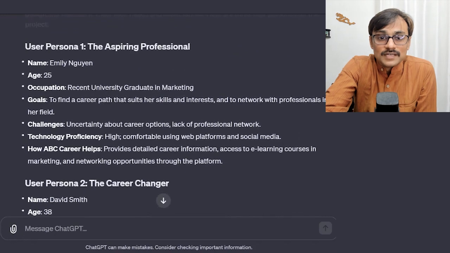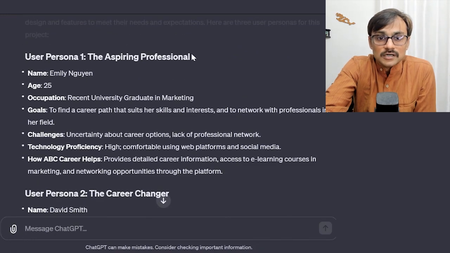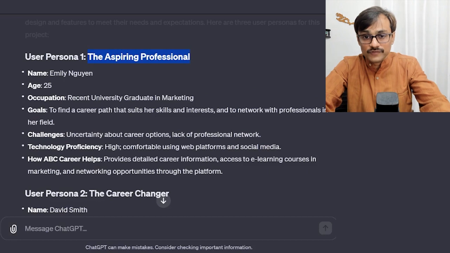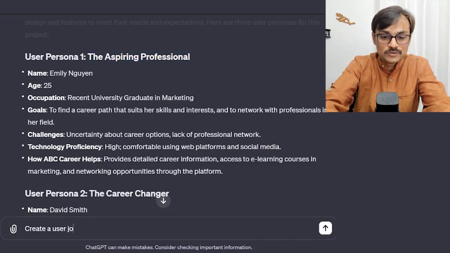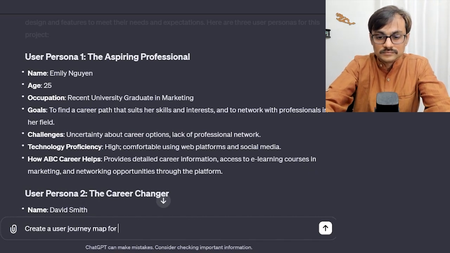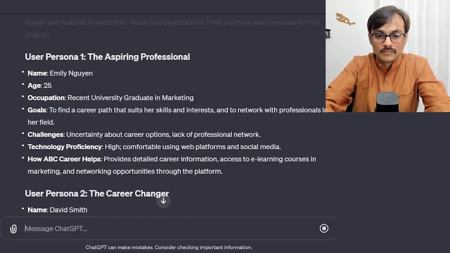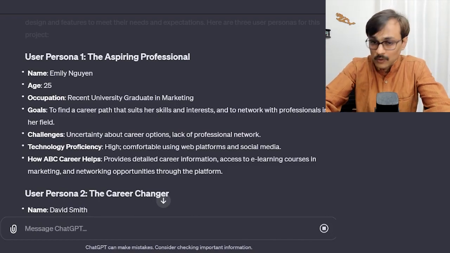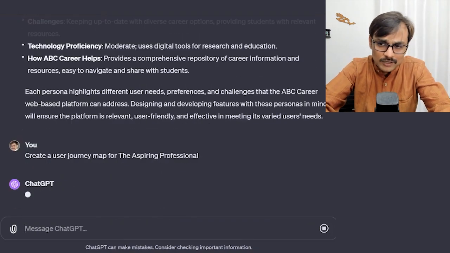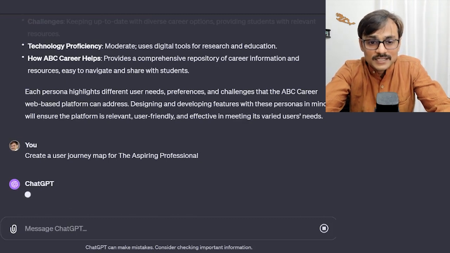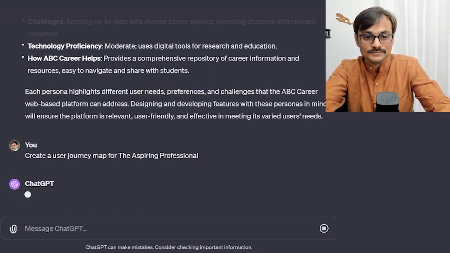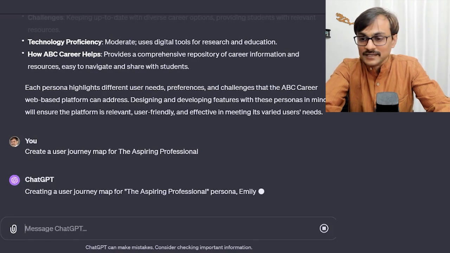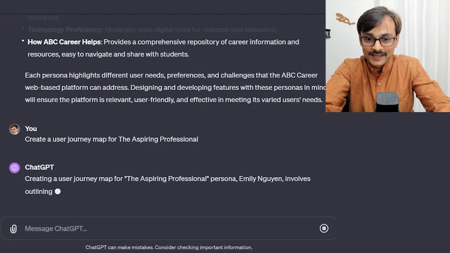So we can say, for the aspiring professional, create a user journey map. I can do that also. Now, if I had added the aspiring professional in the doc, that probably would have made life easy. But let's see if this tool can handle it. I have not tested this before, but let's see. Looks like it was a little heavy, but okay, something is coming up.